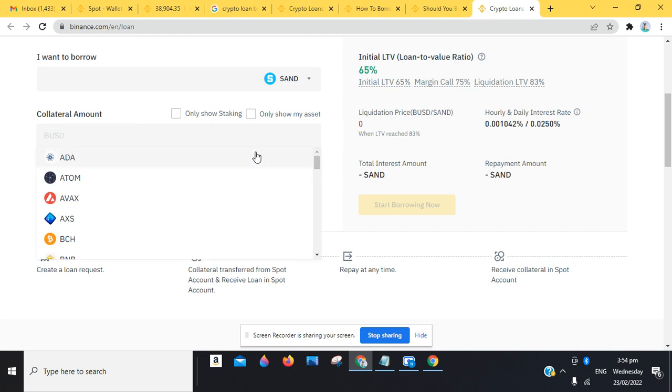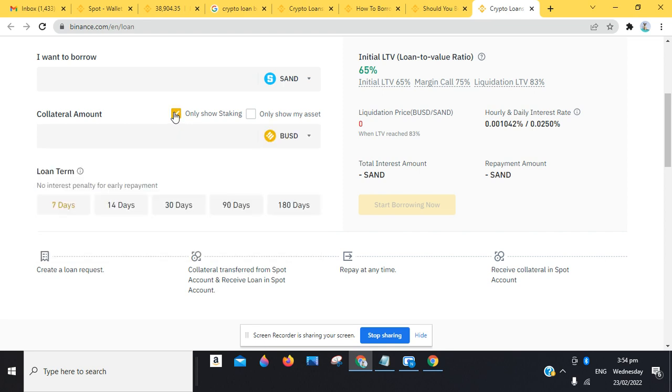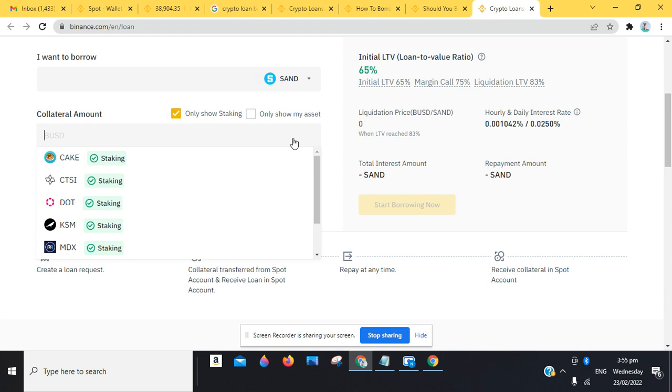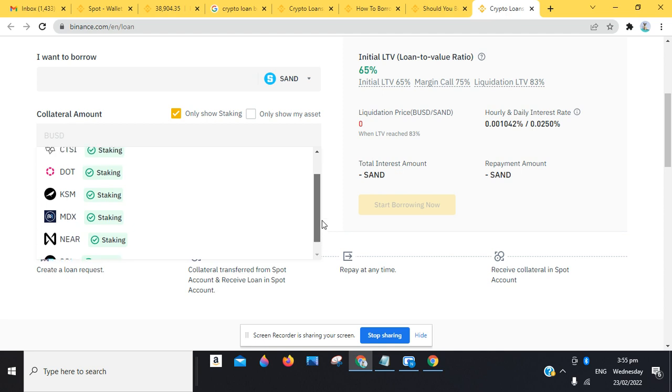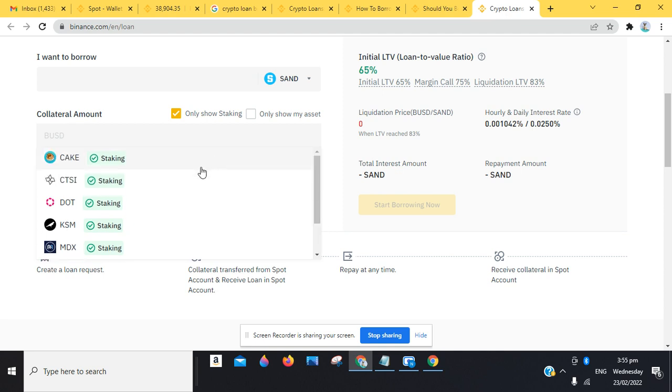When on default, Binance shows you a list of tokens that are made available here. So all you need to do, you can decide to use this staking option. The staking option will show you a list of tokens that are currently being staked. So when you click on it, you're going to see only the tokens that are staked already that you can use as collateral. These tokens are currently being staked on our assets.